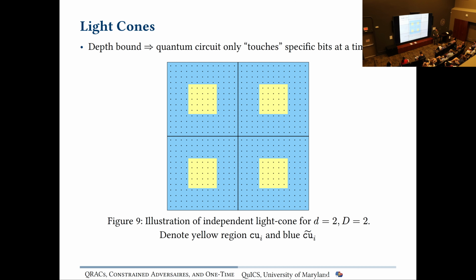So imagine we have a two-dimensional grid of qubits. These black dots are all qubits. The yellow parts within these qubits are not going to be touching each other in the circuit, meaning that if we look at the output of the circuit and we project the light cone backwards, they're all going to be independent. And this is going to be key for our proof. The blue parts we can't really say too much about. So these yellow parts we're going to label as Cu for cube, indexed by i, and these outer parts have a little tilde upon them, also indexed by i. So this is an example of our grid.